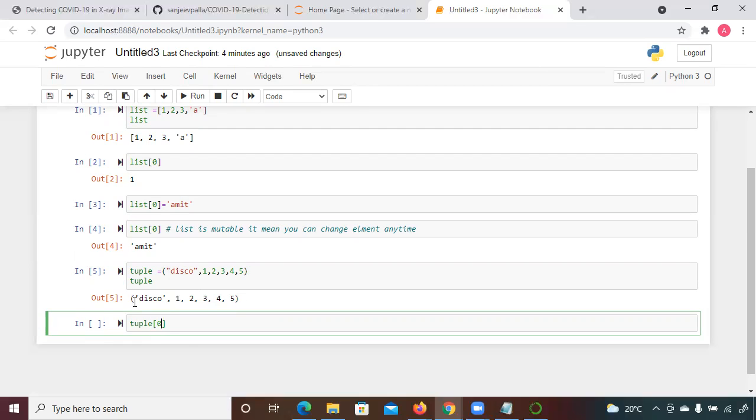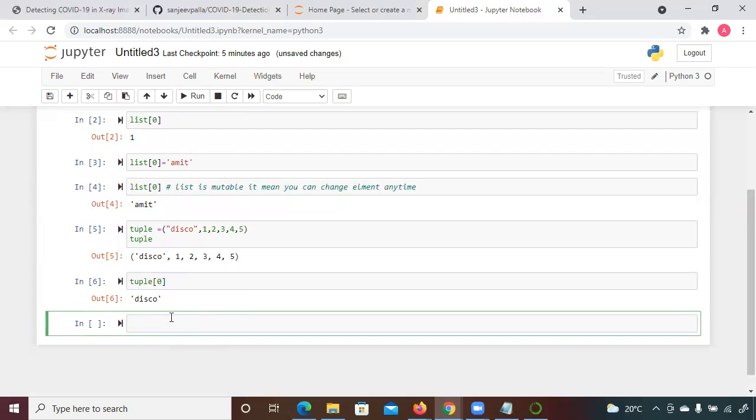A variable with 0. To access an element also, you have to pass a square bracket, not a circular bracket. Only while declaring a tuple do we have to pass a circular bracket. So let's see that. You can see when we want tuple 0, it gives you disco. But when you want to write,